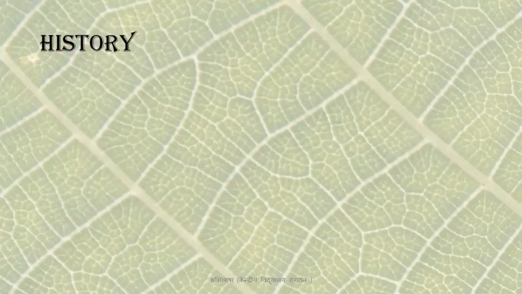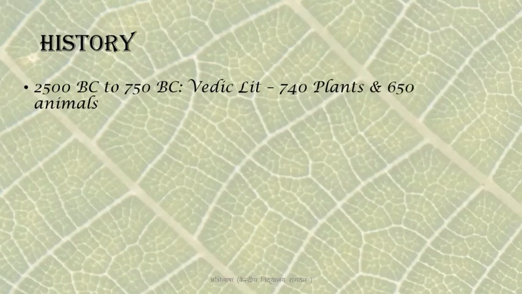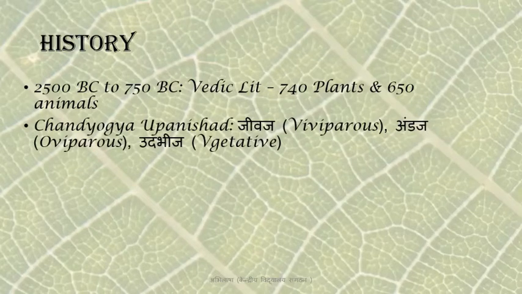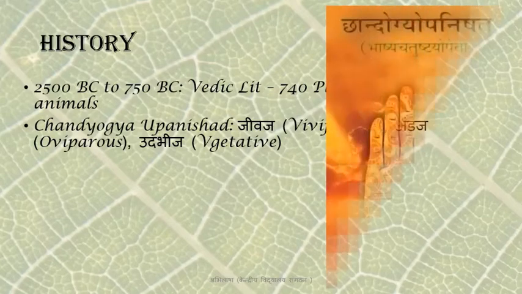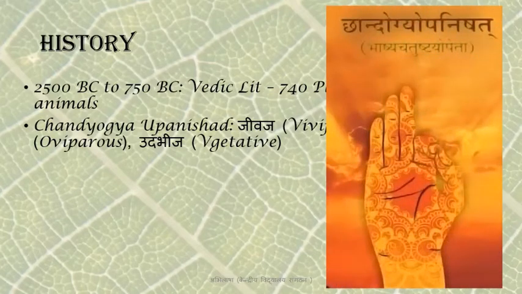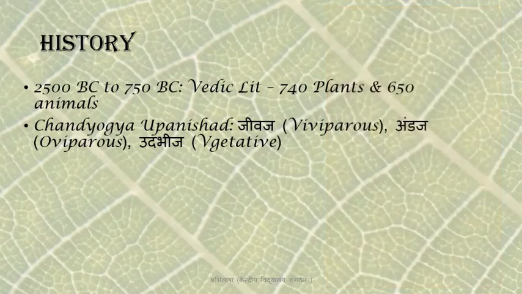Now, the development of any scientific concept involves many speculations and multiple lines of reasoning. Classification too developed gradually with many confusions and contradictions. Vedic literature during 2500 BC to 750 BC shows the records of approximately 750 plants and 650 animals. Chandogya Upanishad classifies organisms on the basis of their reproductive origin as Jivaj, that is viviparous, Andaj, that is oviparous, and Udbhij, that is vegetative.